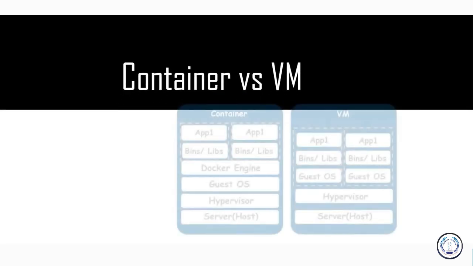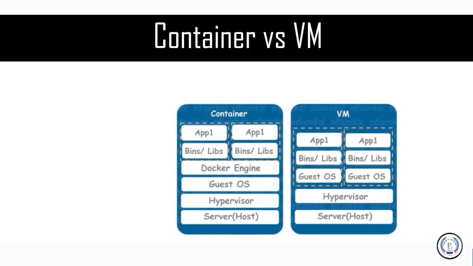Now, this image should give you an understanding as to how these two things are different. The one on the left hand side, you have your container, and on the right hand side, you have your virtual machine. Now, when you talk about virtual machine, what a virtual machine does is, on top of your server, it lets you host your guest operating systems.